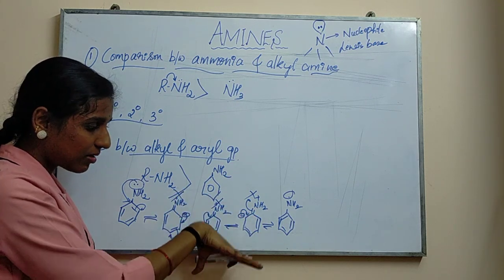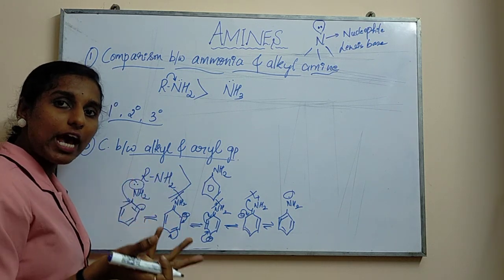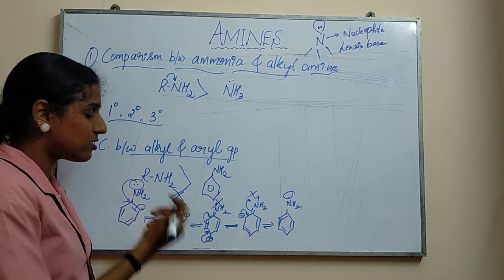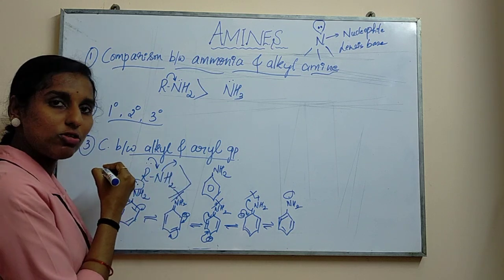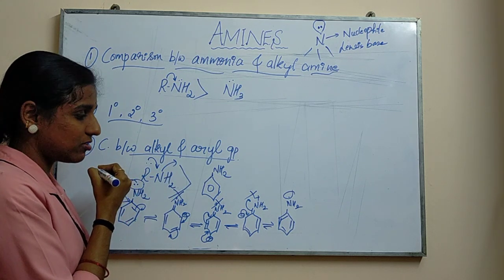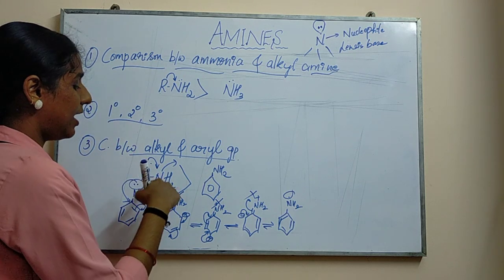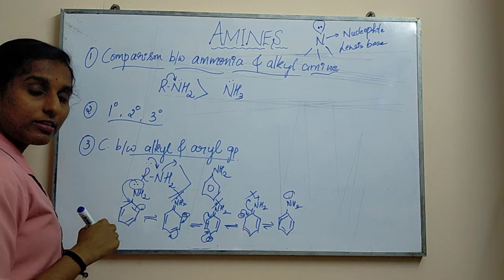This lesser basicity is not possible with the aliphatic group itself. Aliphatic group in the sense it doesn't go for resonance and directly gives electrons, so it directly goes with leaving of electrons, right? So for that reason, in the case of the aliphatic group the basic property will be higher when you compare with the aryl group.